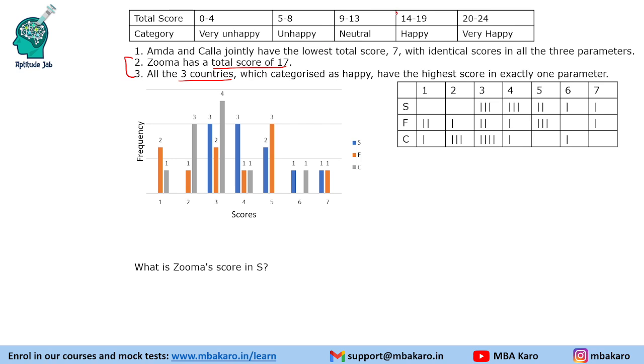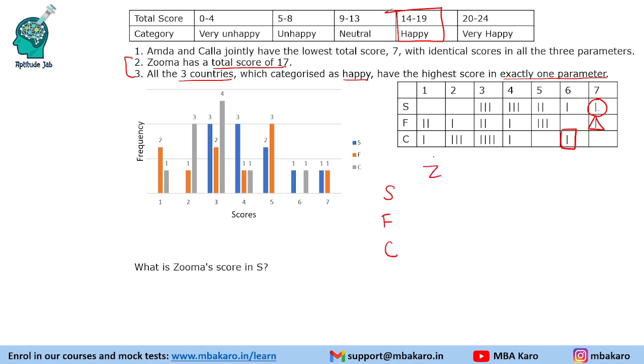There are three happy countries. They are categorized as happy, having the highest score in exactly one parameter. So three countries will have the highest score in exactly one parameter. Let us say this is the highest score in one parameter, the highest score in another parameter, and the highest score in the third parameter. So we have S, F and C.